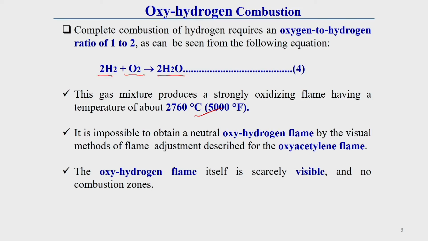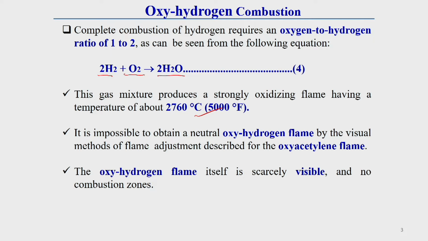But you see this flame is oxidizing in nature, because oxygen is present. That is why it is impossible to obtain an oxy-hydrogen flame by the visual method of flame adjustment described for the oxyacetylene flame. In the oxyacetylene flame, by visual inspection itself we can generate the required flame characteristics, but here the combustion zone is not well visible. That means the combustion zone cannot be distinguished in oxy-hydrogen combustion, so by visual inspection we cannot tell whether it is a neutral flame or an oxidizing flame.